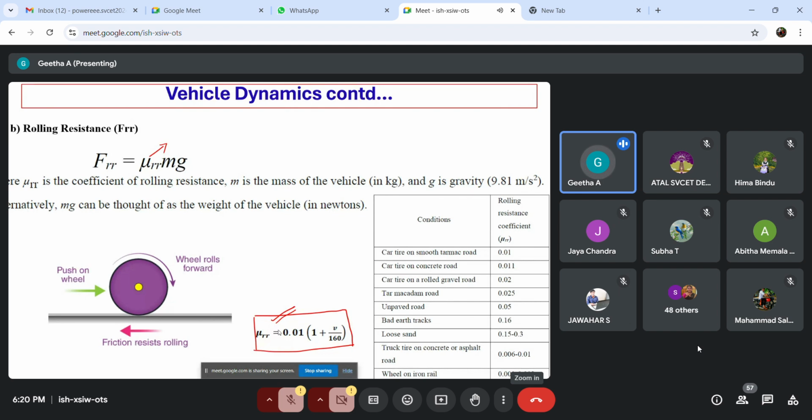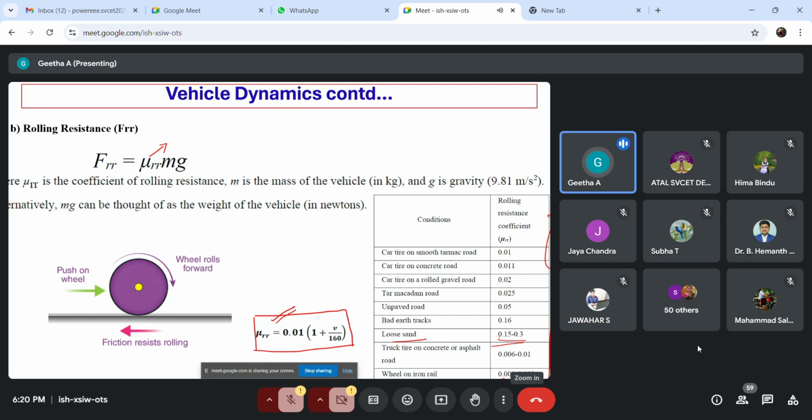Either we can find it in the data sheet of any vehicle model, or we can find it by using this formula. And in this table, different rolling resistance coefficients are represented for different types of road. So I have told, like, for loose sand, what will be the range, and for iron rail, what will be the range.